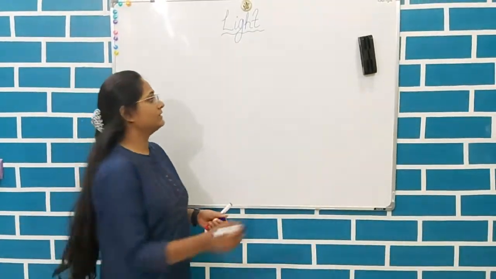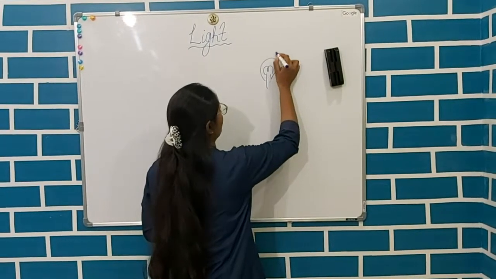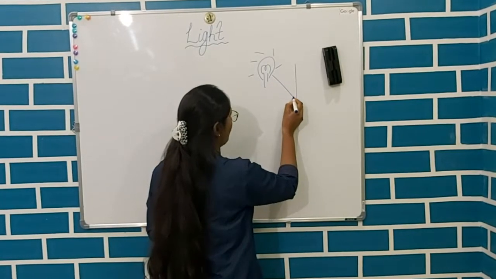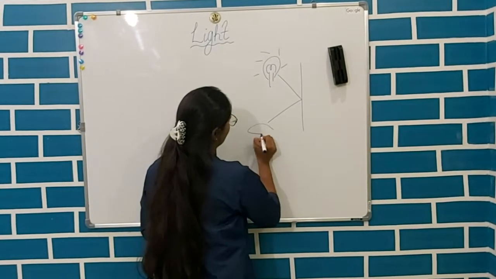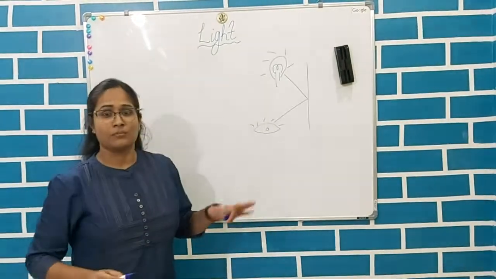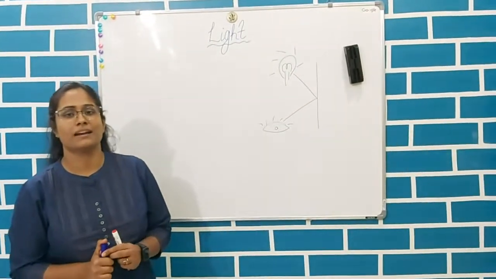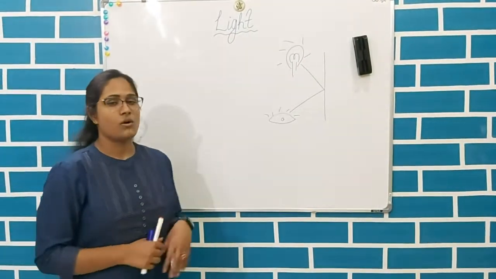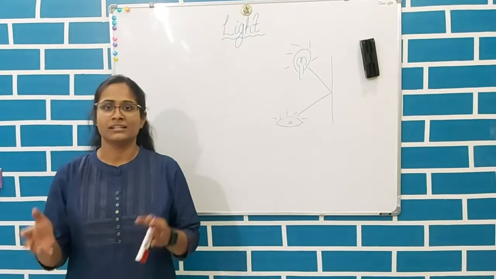For example, when light from any source falls on an object and then that object reflects light to our eyes, through which we are able to see the object. One thing most important, we are only able to see an object due to the presence of a transparent medium between that object and our eyes. Optics is a branch of science which deals with interaction of light and matter, general properties of light, etc.